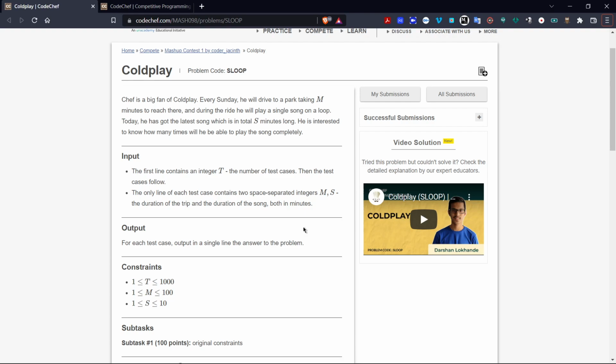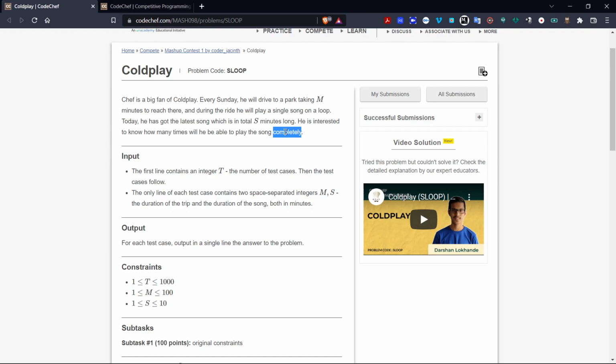Here the question reads that a person is a fan of Coldplay. He takes 10 minutes to reach a place, and in this whole time he plays a single song on the loop which is S minutes long. So we have to find out the number of times this song will play completely.